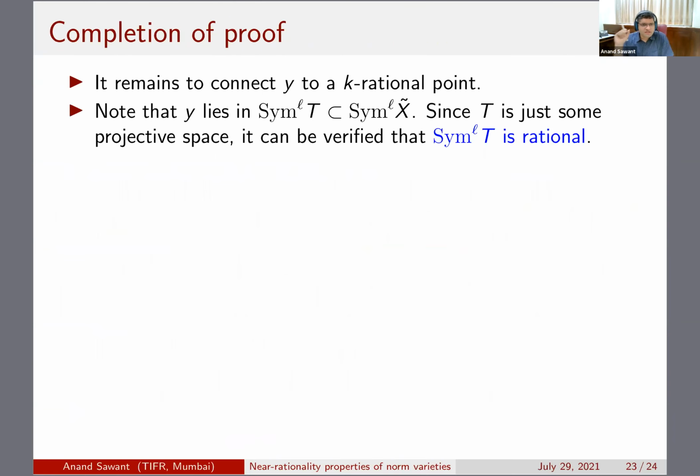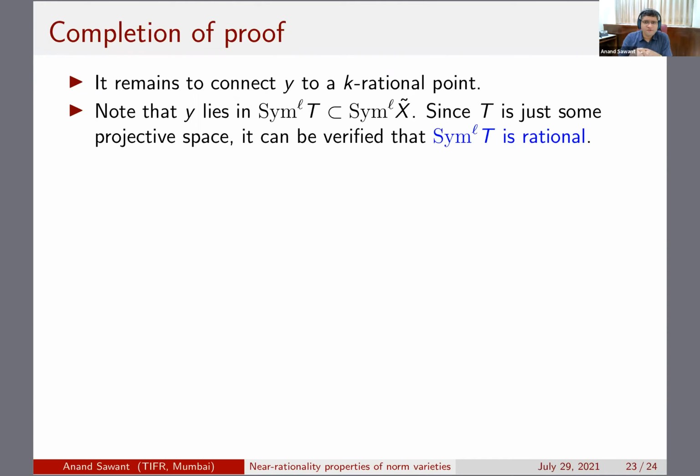Just observe that this point, which is lying over x naught to the L, lies in the symmetric power of the exceptional divisor of the blow-up X tilde to X. This is just obtained by blowing up k-rational points, so the exceptional divisor is just some projective space.